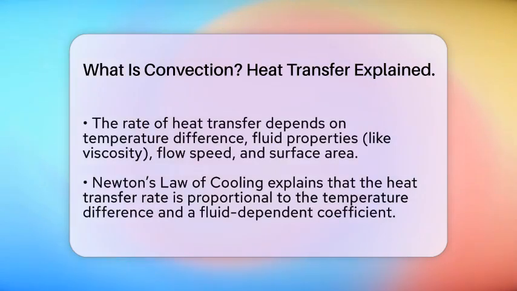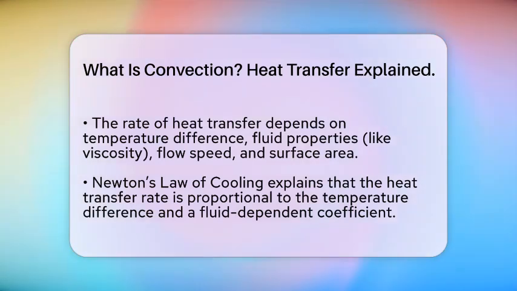The speed of heat transfer by convection depends on several things. The bigger the temperature difference between the surface and the fluid, the faster the heat moves. The properties of the fluid, like how thick or sticky it is, also matter. Thinner fluids flow more easily, transferring heat more efficiently. The faster the fluid moves, the more heat it can carry. The size of the surface area involved in the process also plays a role.